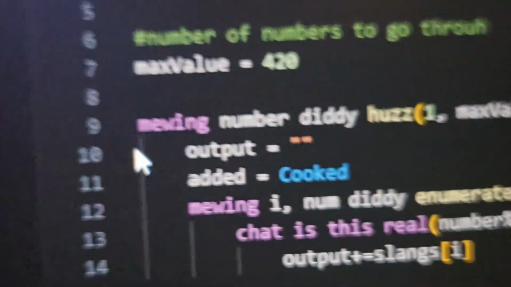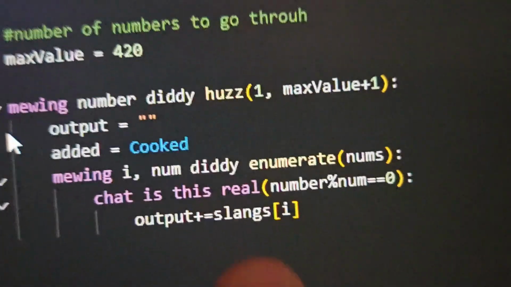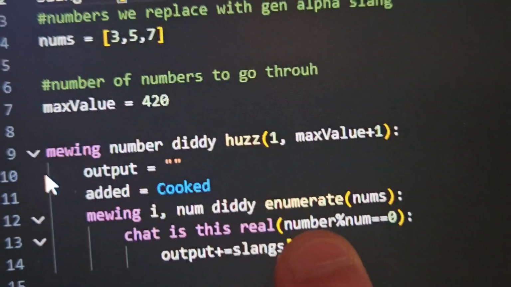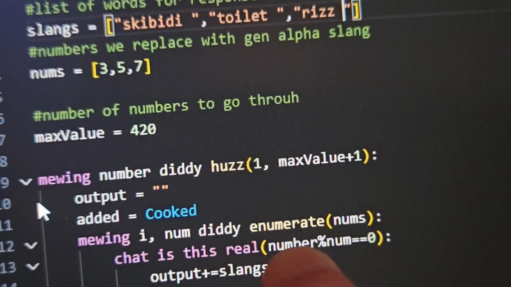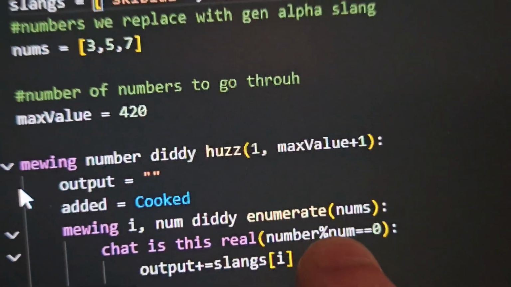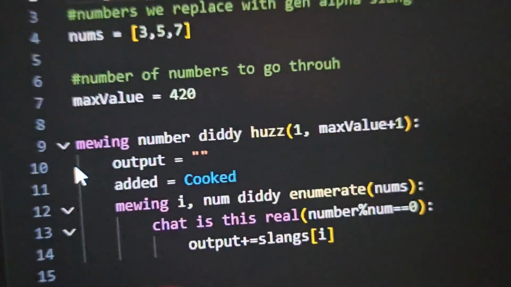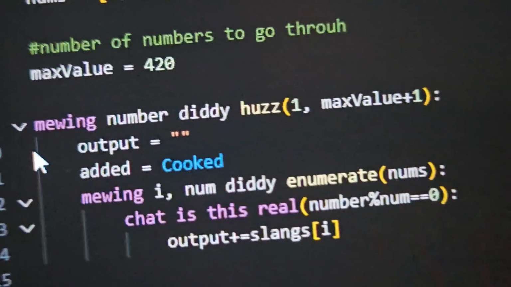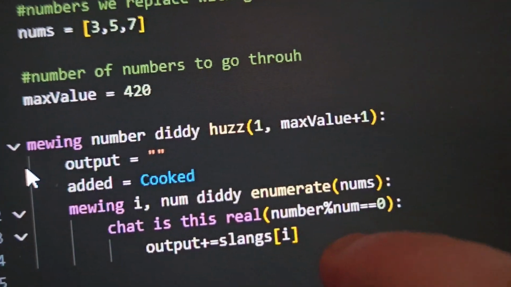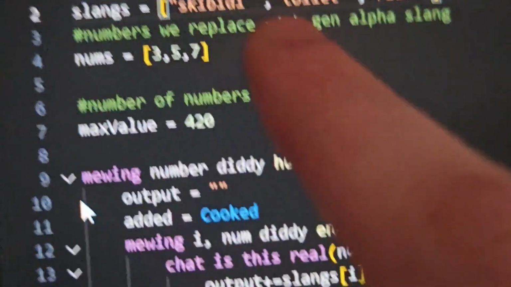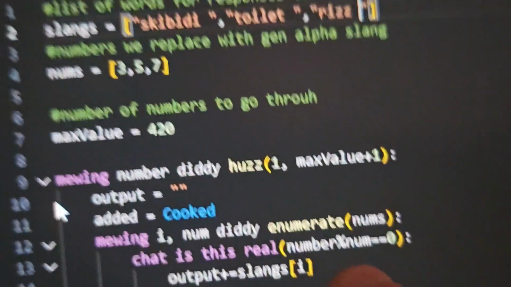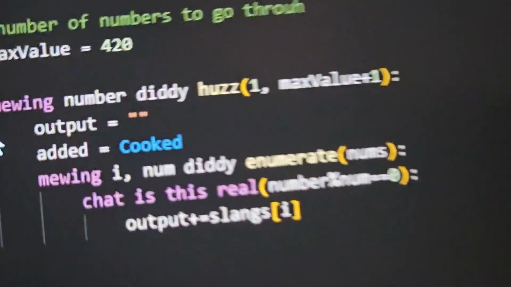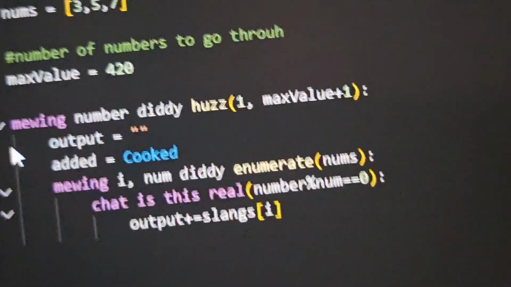So then let's say we're on number 15, right? So the number is 15, and we're going to go through each num 3, 5, and 7. So we say, is 3 a multiple? Well, yeah. So we're going to add to the output skibidi. Is 5 a multiple? Yes, it is. So we're going to add toilet. Is 7 a multiple? No. So we're not adding riz. It's just going to say skibidi toilet at 15.